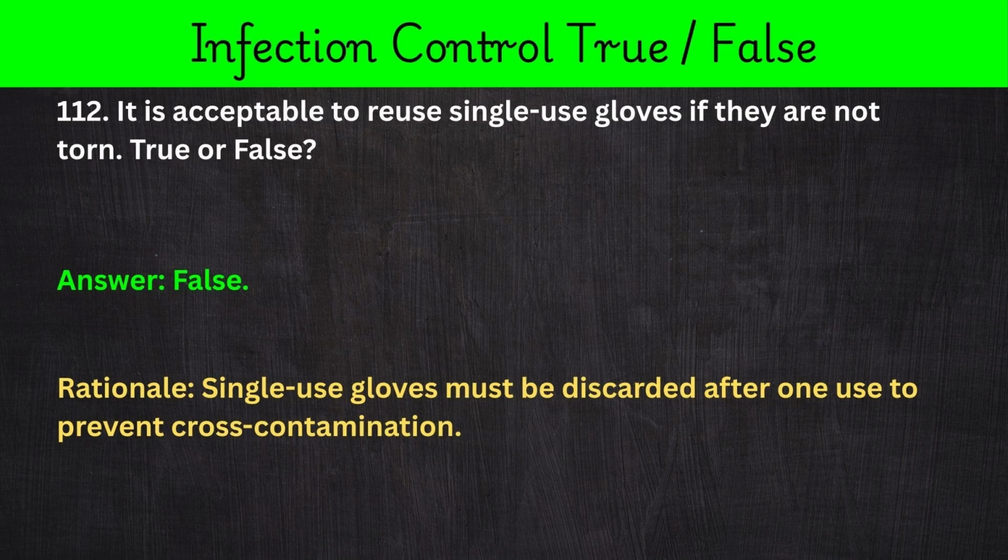112. It is acceptable to reuse single-use gloves if they are not torn. True or false? Answer: false. Rationale: single-use gloves must be discarded after one use to prevent cross-contamination.